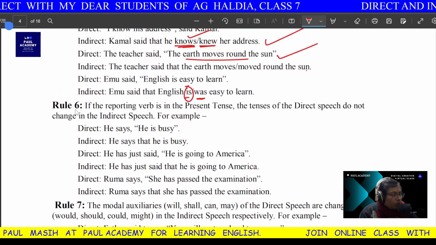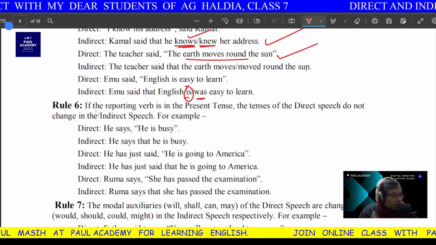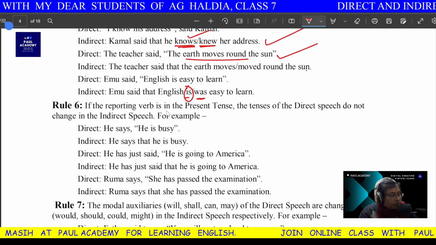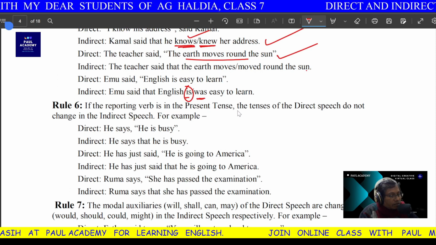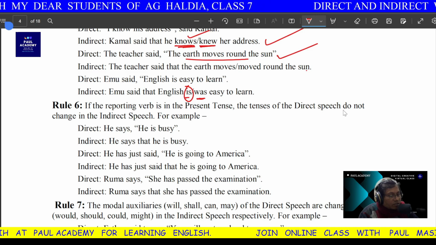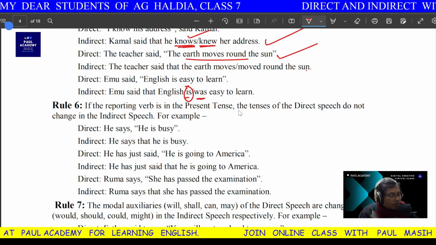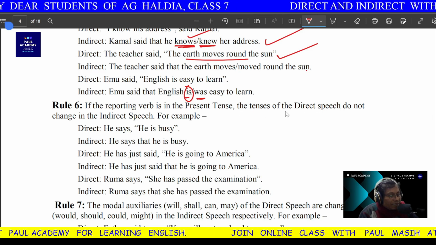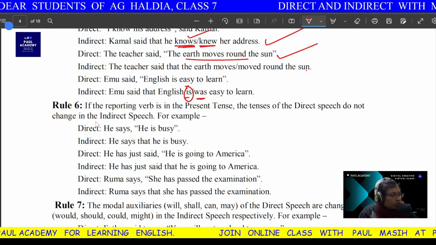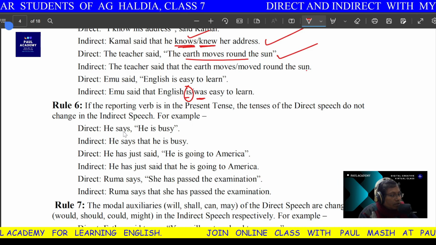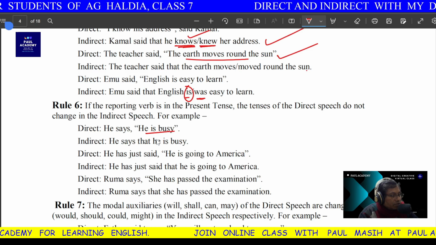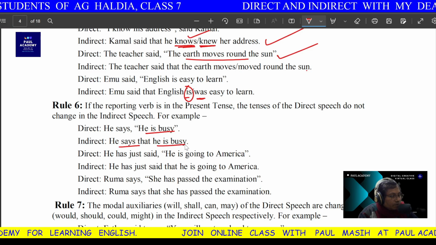Now, there is one more rule. These are all general rules, students. If the reporting verb is in the present tense, the tense of the direct speech does not change in indirect speech. For example, he says he is busy. He says that he is busy.